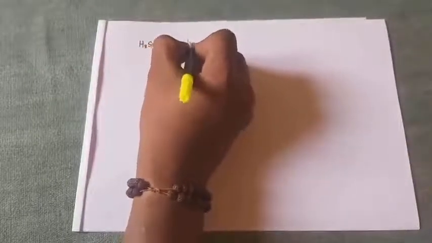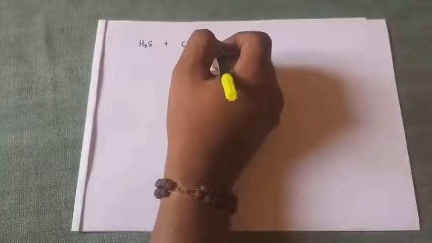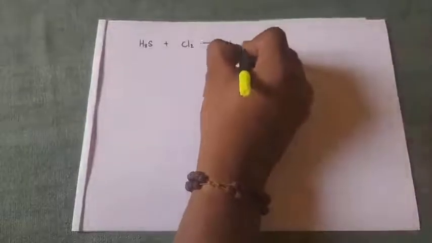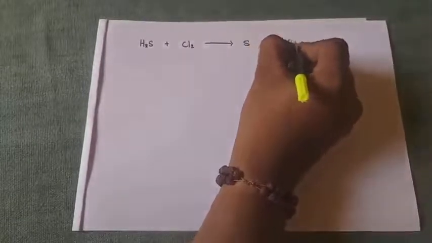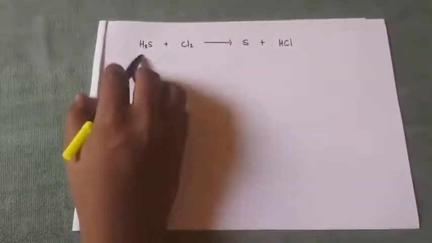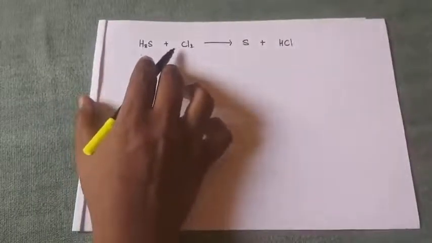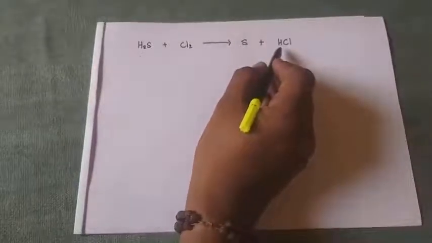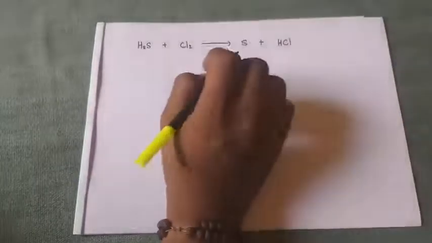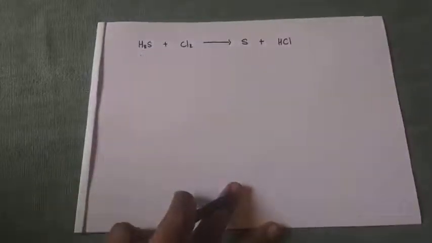reacts with Cl2. When hydrogen sulfide reacts with chlorine gas, it produces sulfur with the liberation of hydrogen chloride. Okay, now tell me which is under oxidation and which is under reduction, or which is getting oxidized and